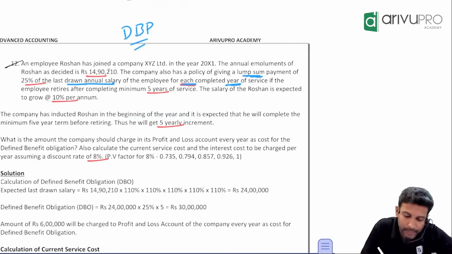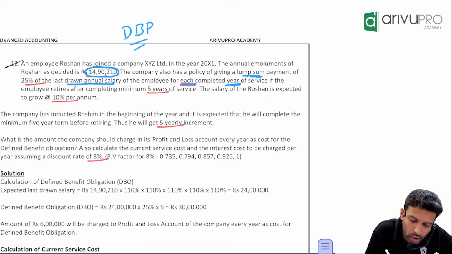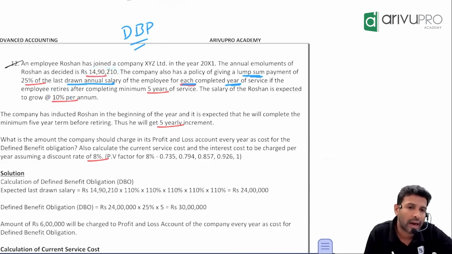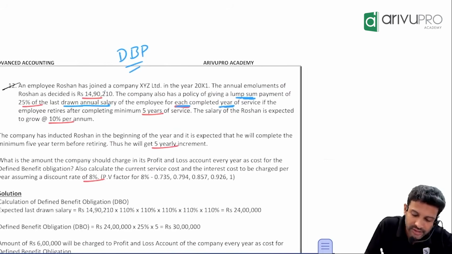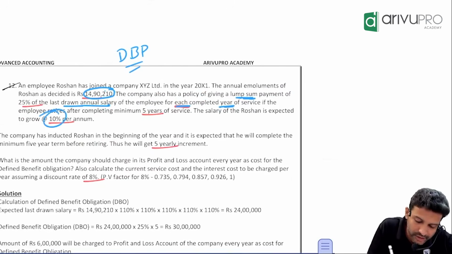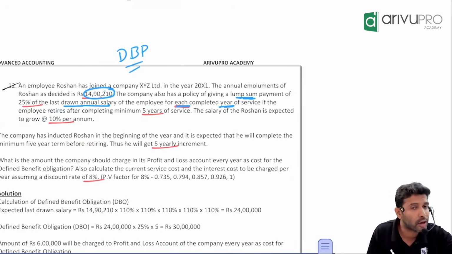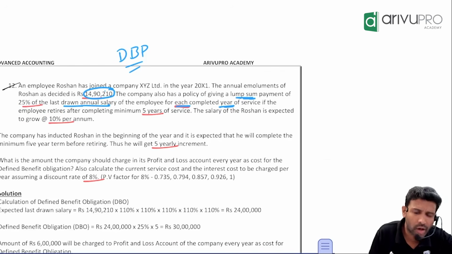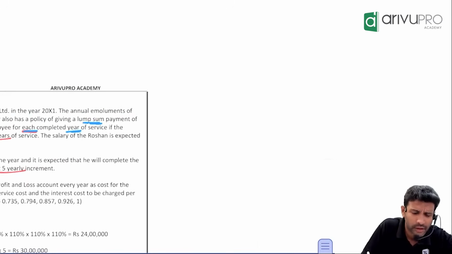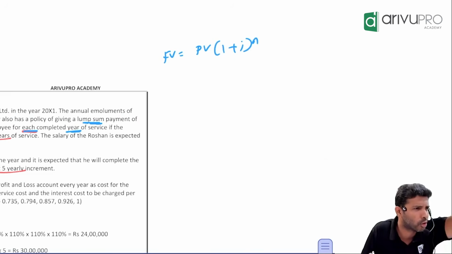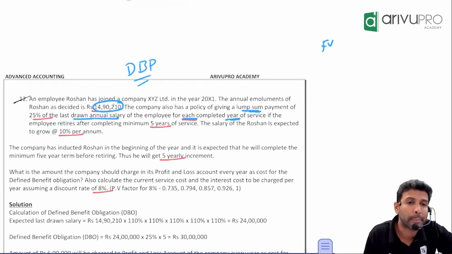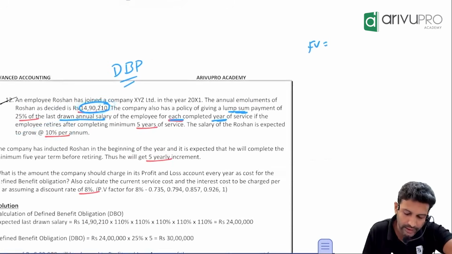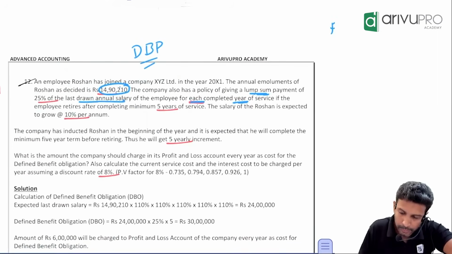They are saying that this employee will get 5 yearly increments. That means for his last salary you have to add 10%. How many times will you add? 5 times. Next year his salary will be 14,90,210 plus 10%. Like this, you add 10% 5 times. Or you can use the present value future value formula: future value is present value into (1 plus i) whole power n. That way also you can calculate. Or simply add 10% 5 times in your calculator. 14,90,210 plus 10%.